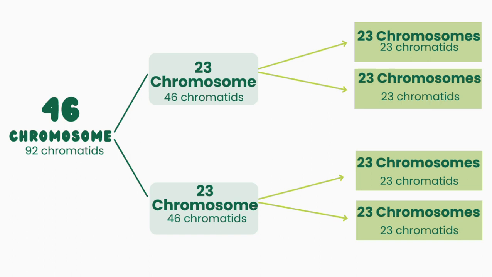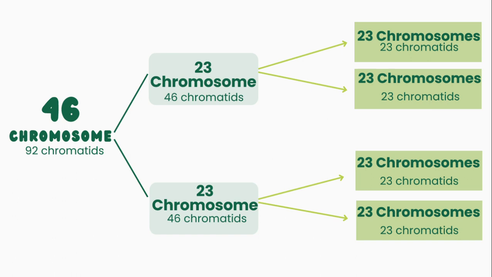So we have 46 chromosomes but 92 chromatids, because during interphase they are replicated. We have 46 chromosomes because we have 46 centromeres. The centromere is the center of the chromosome where two sister chromatids are held together.